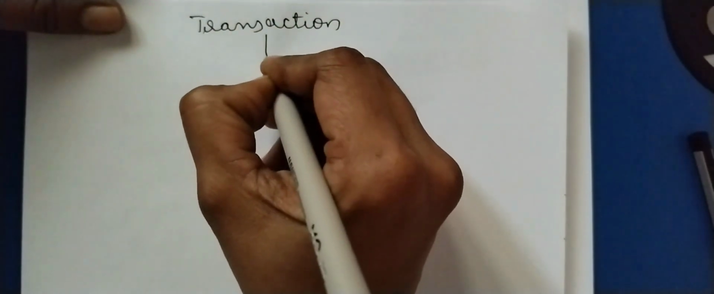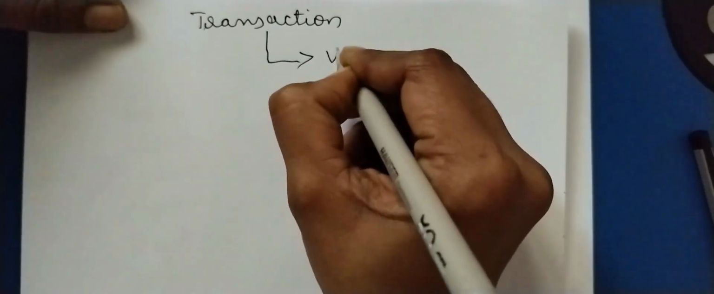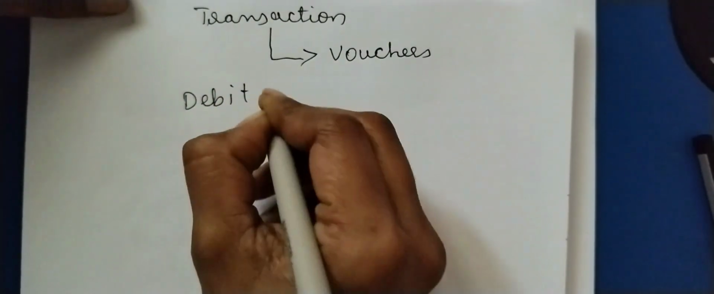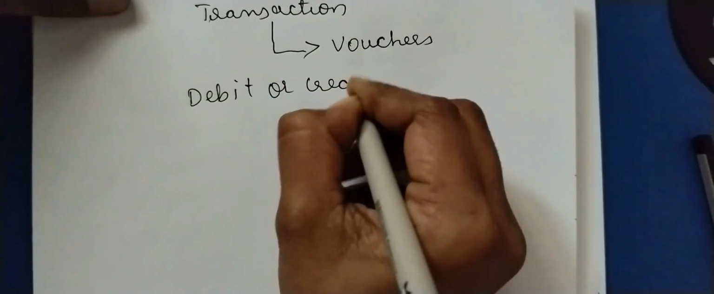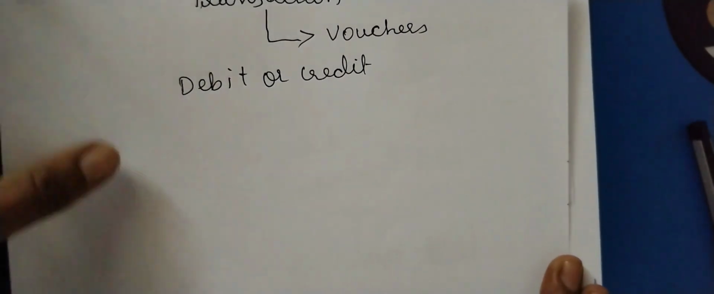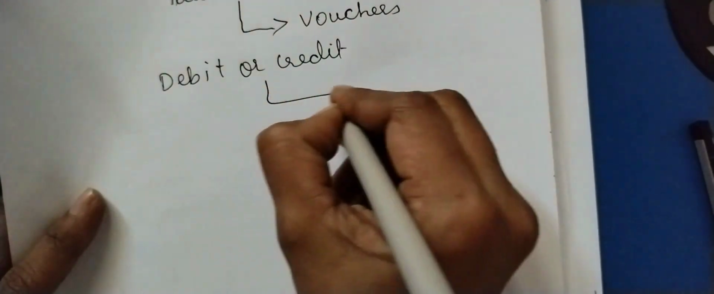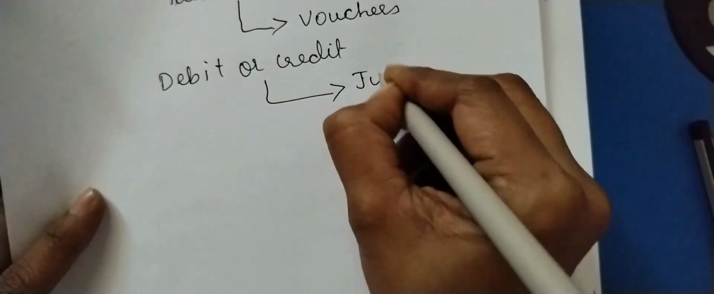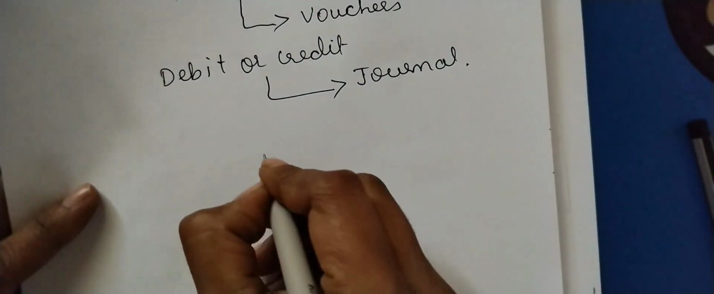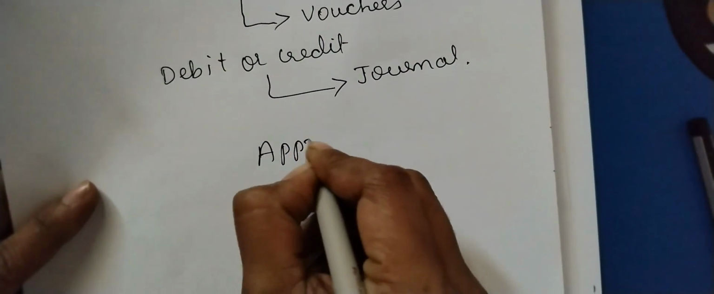How will you verify this? With the help of vouchers. The voucher will tell you whether this transaction should go to the debit side or the credit side, by applying the basic rule. Then we pass this in the journal. To record in the journal, we have two approaches.